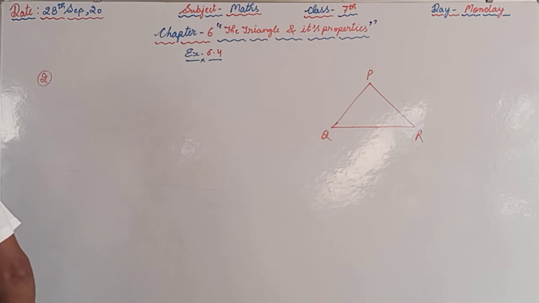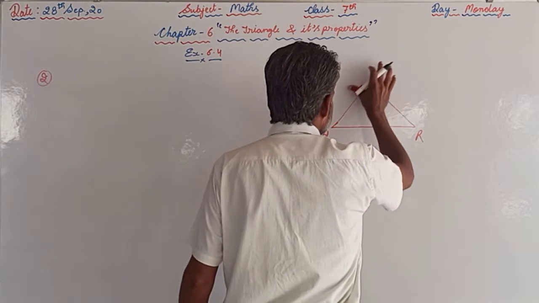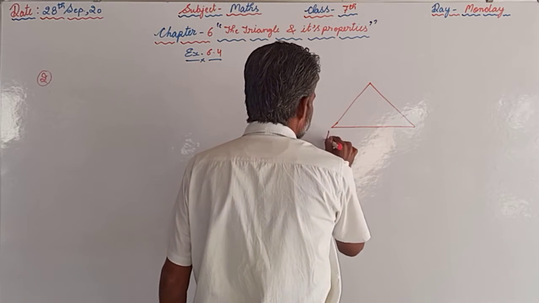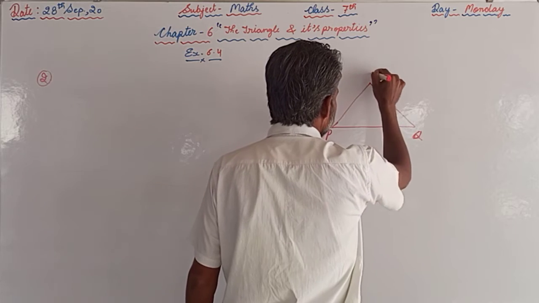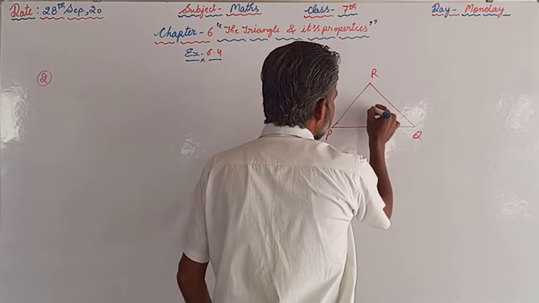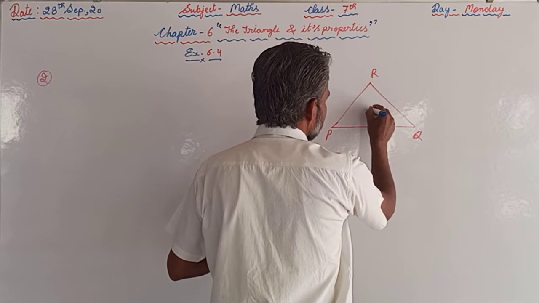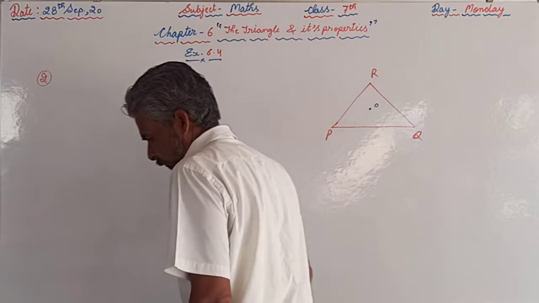So we will take the different naming. We will take P here, Q here and R here, and O is any point in the interior, we can take it anywhere, so that is O.